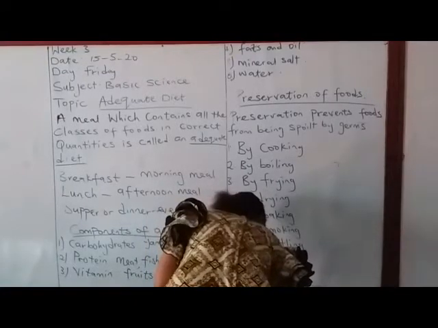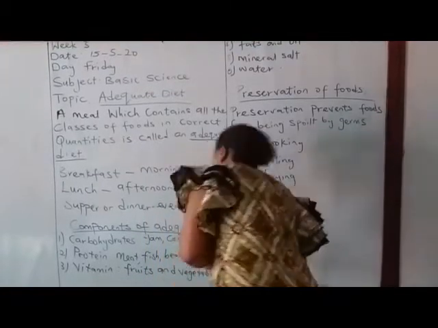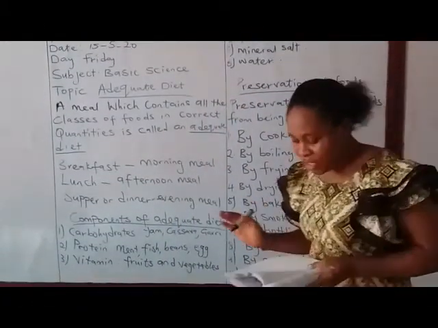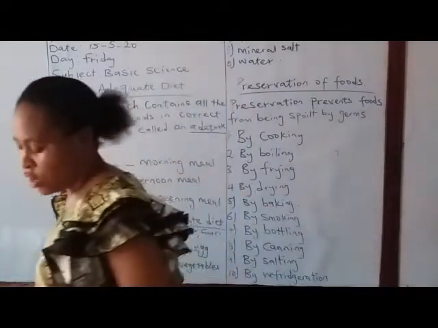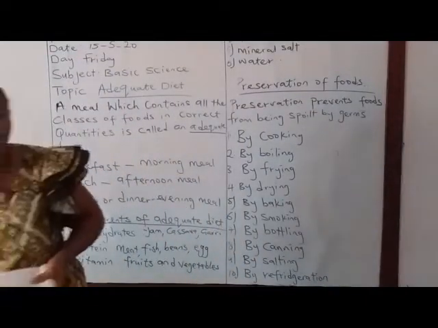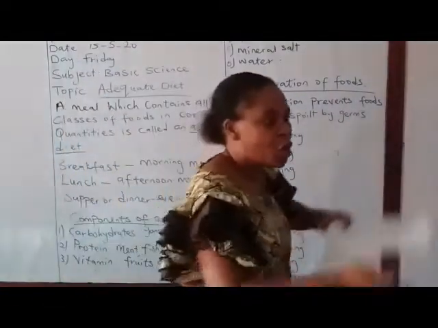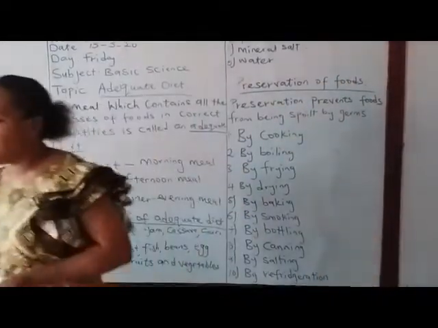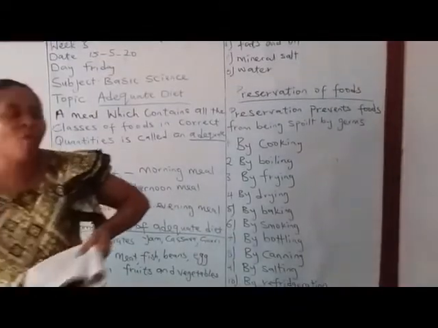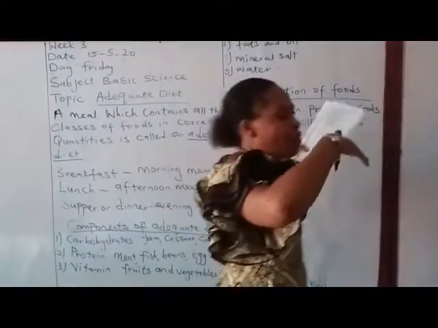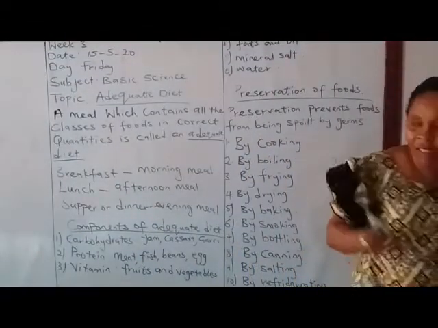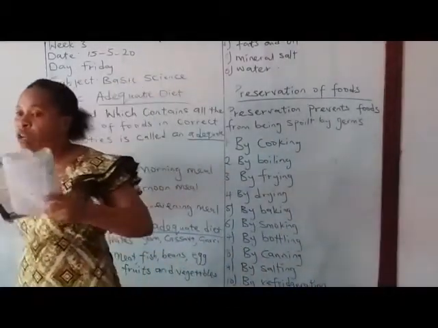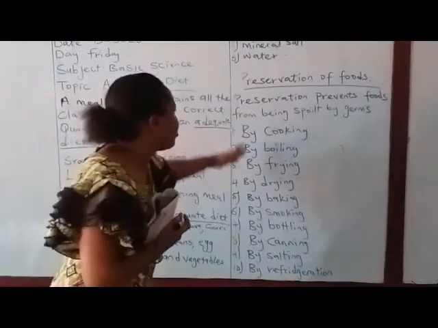Refrigeration is the best method of preserving our food. For instance, your fish, your meat, your fruit, your drink, your soup, your stew, your beans, everything that you cook, you preserve it in the freezer. It can stay depending on how light is. If there is regular supply of light, it can stay in your freezer for a very long time. So these are the methods of preserving food.